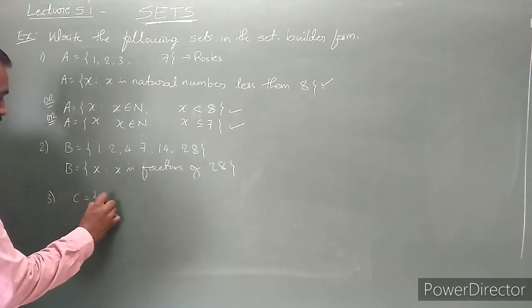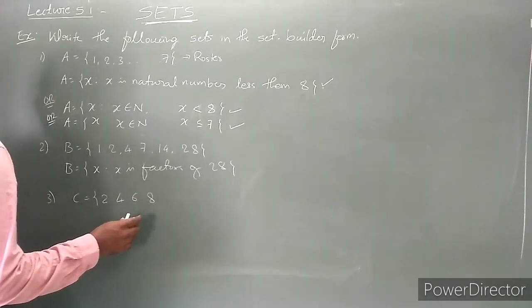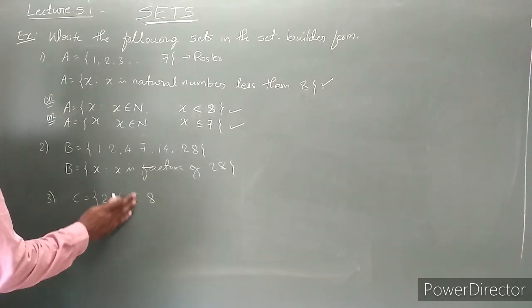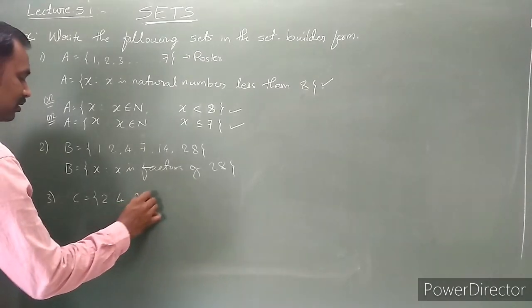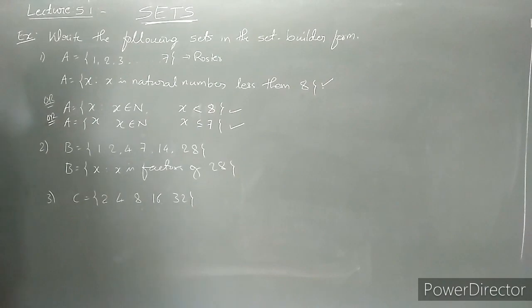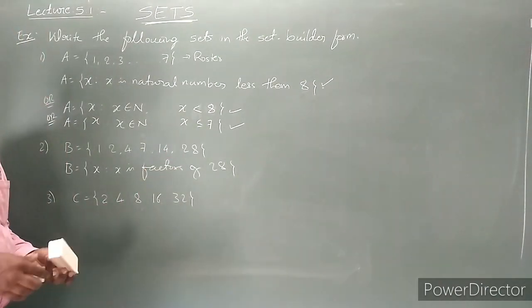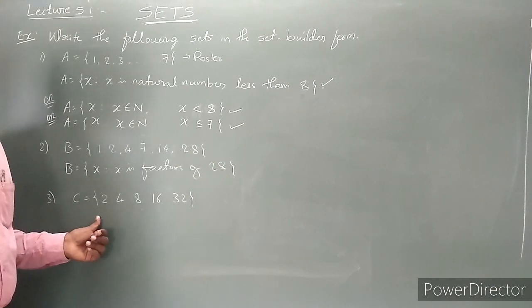Set C is equal to {2, 4, 8, 16 and 32}. 2, 4, 8, 16 and 32. Okay, write this set in set builder form.